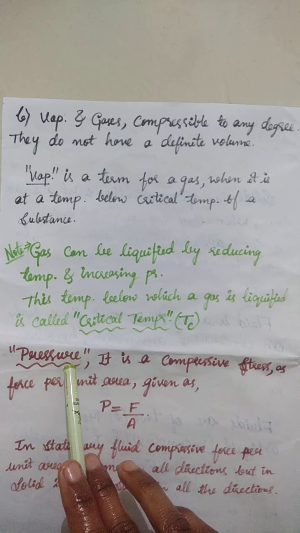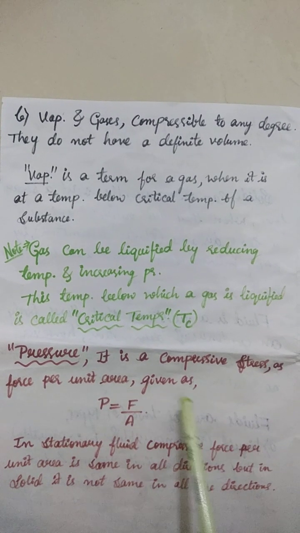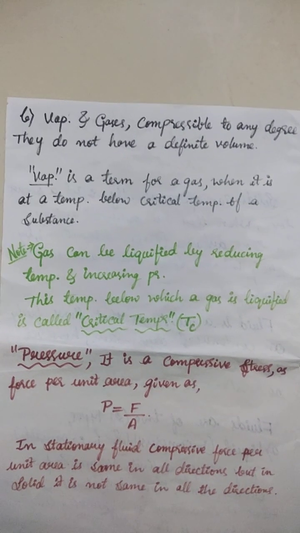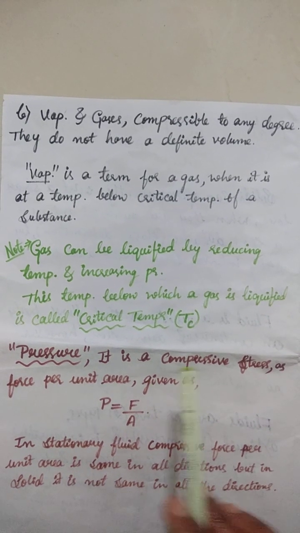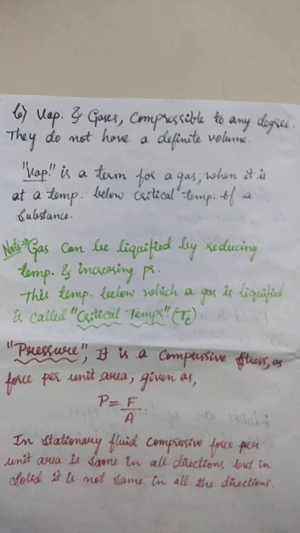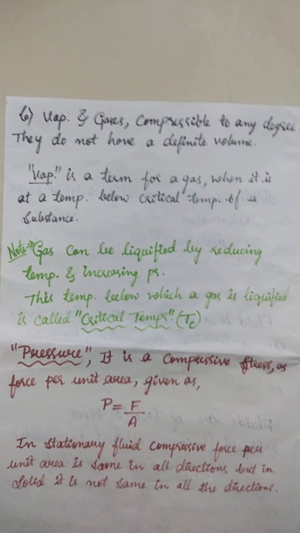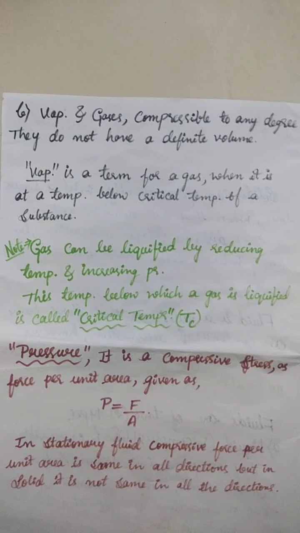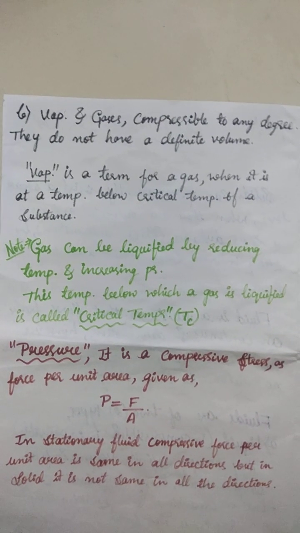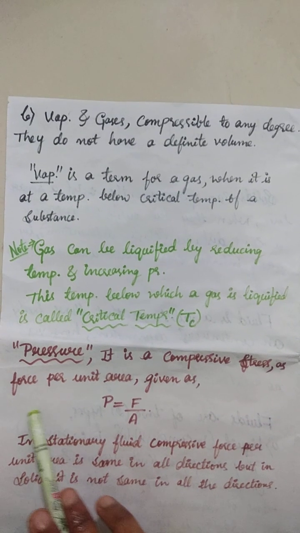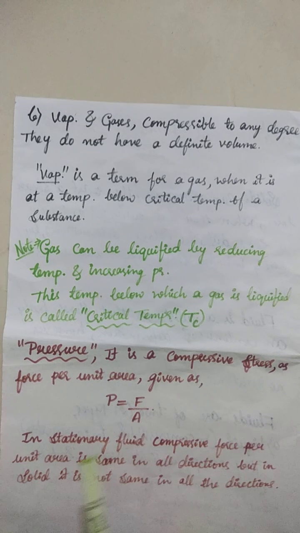Next is pressure. It is a compressive stress, given as force per unit area: P = F/A. What do we mean by compressive stress? It wants to compact, like putting pressure from one direction to compress something. That is force per unit area, and this is the formula.